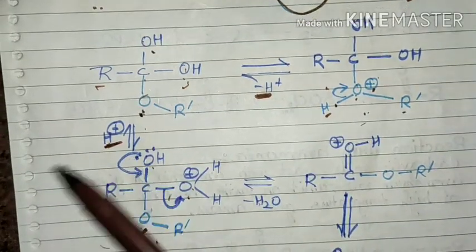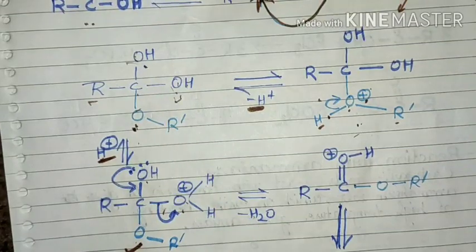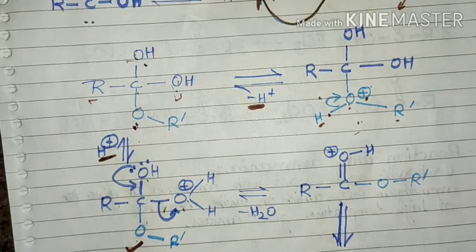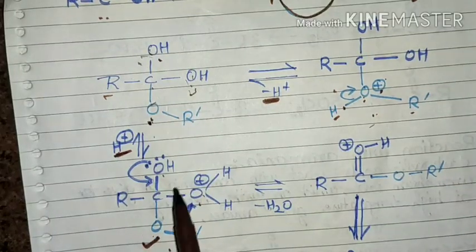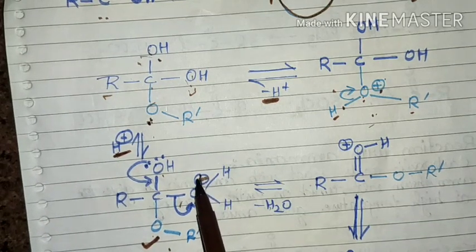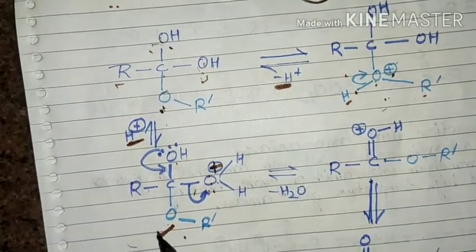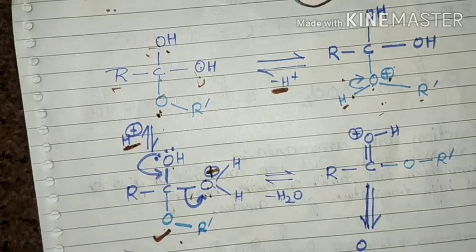And if any of these 2 oxygens is protonated, the reaction moves in the forward direction, because these 2 are OH, so you may protonate either this one or this one. I protonate this oxygen, and this oxygen acquires the positive charge, and this system is also less stable. Why is this system less stable?